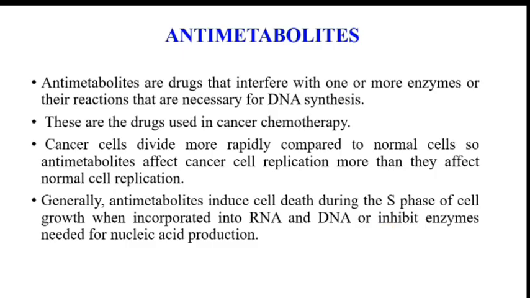The second class is antimetabolites. Antimetabolites are drugs that interfere with one or more enzymes or their reactions that are necessary for DNA synthesis. These are drugs used in cancer chemotherapy. Cancer cells divide more rapidly than normal cells, so antimetabolites affect cancer cell replication more than normal cell replication. Generally, antimetabolites induce cell death during the S phase of cell growth when incorporated into RNA and DNA, or inhibit enzymes which are required for nucleic acid production.